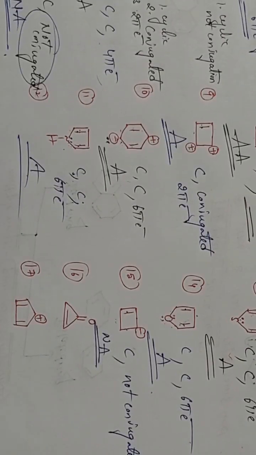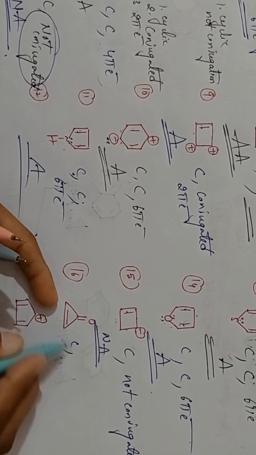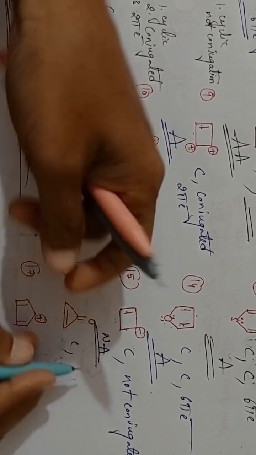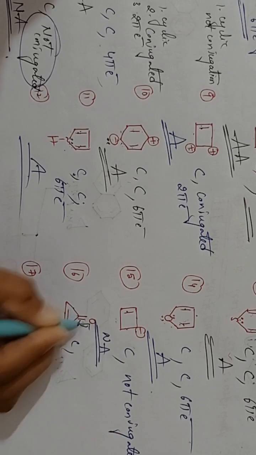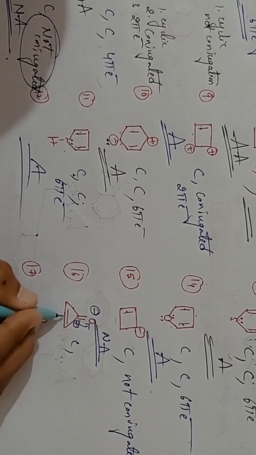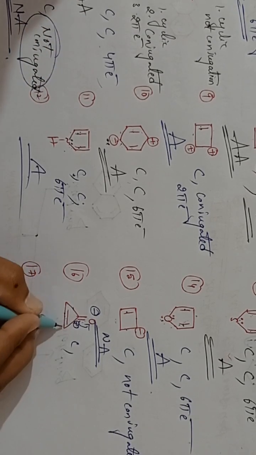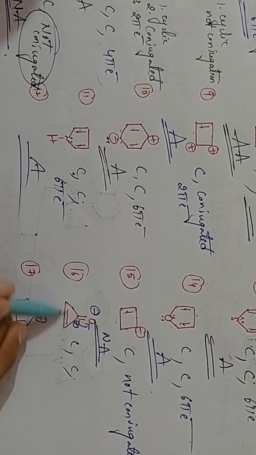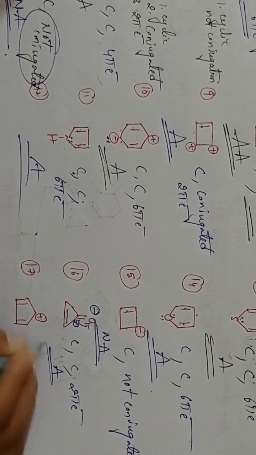Now coming to the next example, see here. This is cyclic, and it is in the conjugation, students. Pi, sigma, double bond. Here oxygen is more electronegative, so the electrons shift toward it. Oxygen will get negative, and here carbon will get positive. So carbon positive, pi bond, sigma, positive. It is in the conjugation. How many pi electrons, students? Only one bond is there, so 2 pi electrons. So it is an aromatic compound.